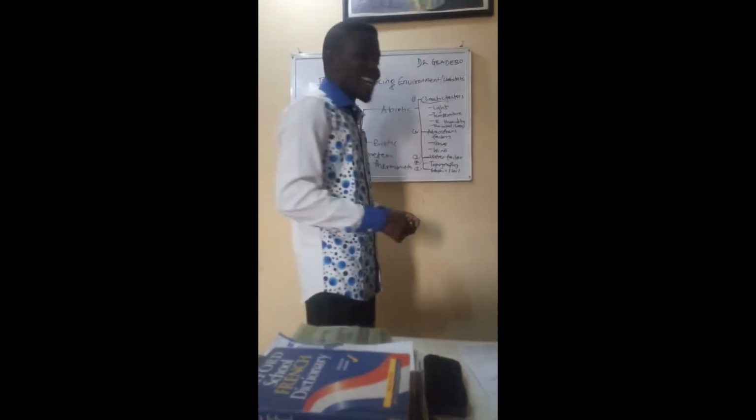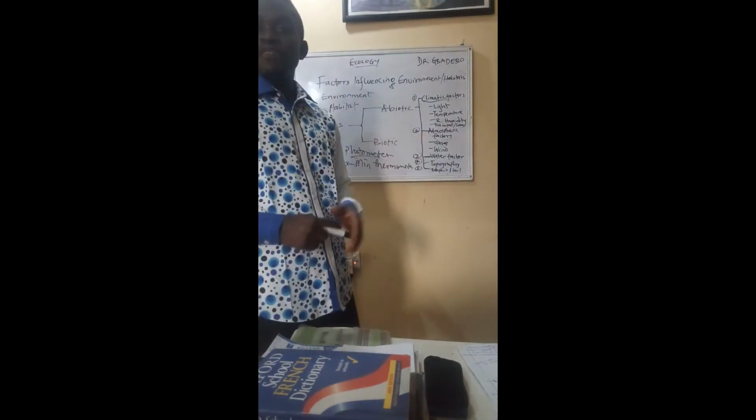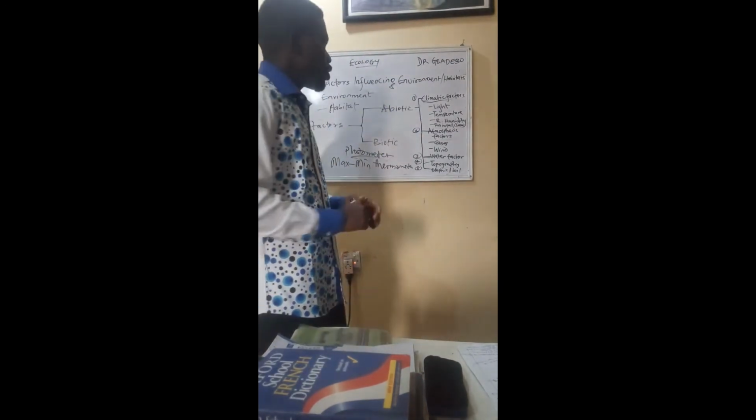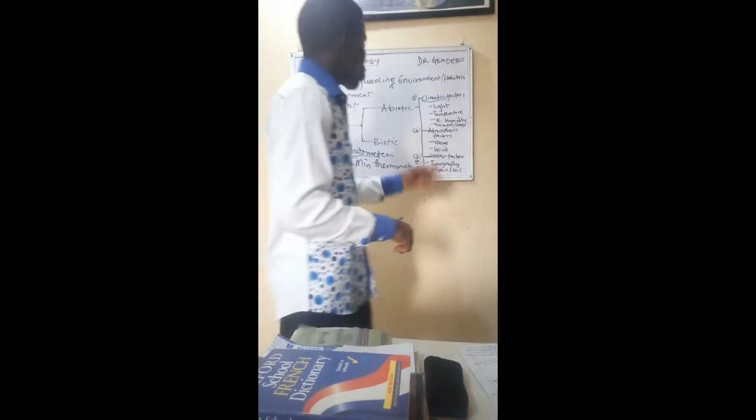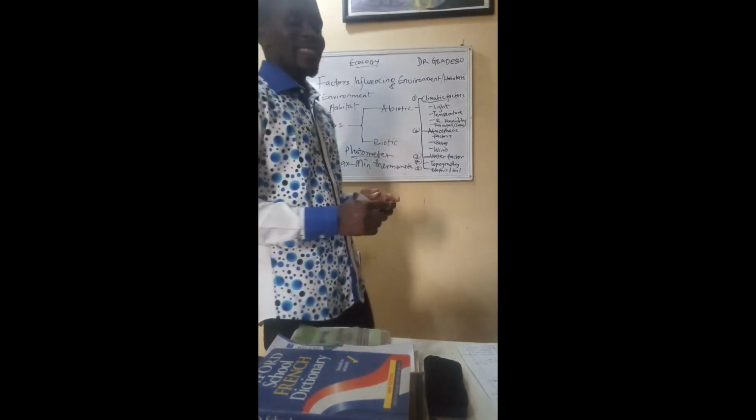The next climatic factor that affects organisms or communities of organisms in their environment is relative humidity. Relative humidity has to do with the amount of moisture content in the atmosphere.